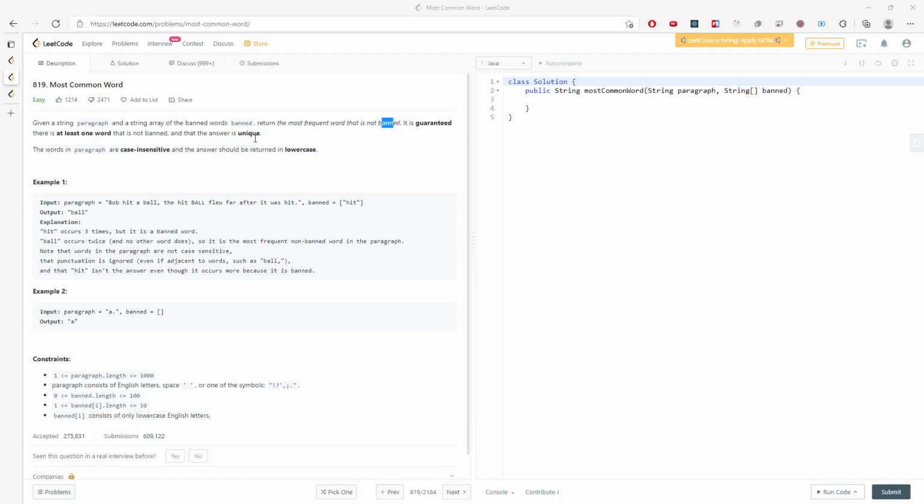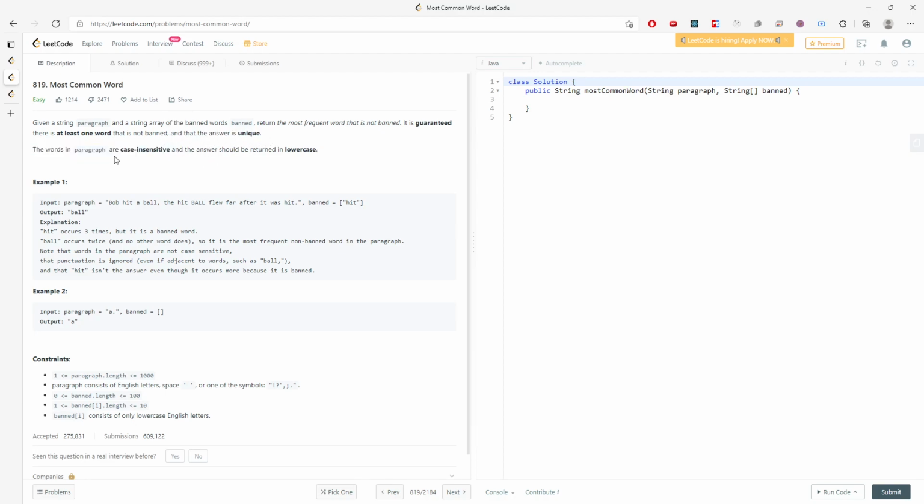Alright, let's talk about the most common words. You are given a string paragraph and a string array of banned words. The banned words shouldn't be in the paragraph, right? Return the most frequent word that is not banned. It's guaranteed there is at least one word that is not banned, and the answer is unique.